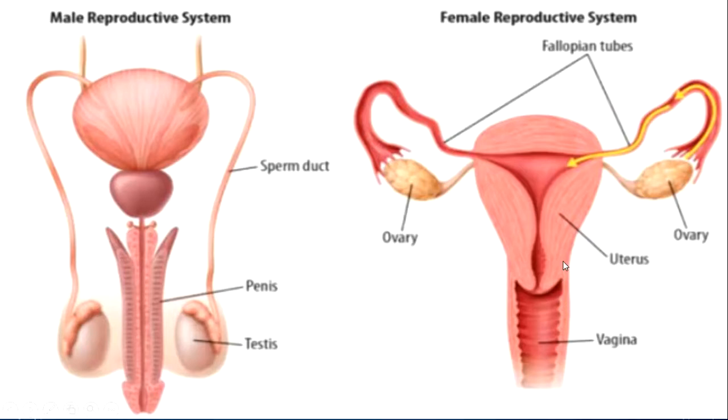Sperm can enter the female reproductive system through the vagina, which is a tube-shaped organ that leads to the uterus. A fertilized egg or zygote can move through the fallopian tube and attach inside the uterus. Sometimes there are no sperm in the fallopian tube, and the egg will not be fertilized. However, it will still travel through the fallopian tube and uterus and then break down.